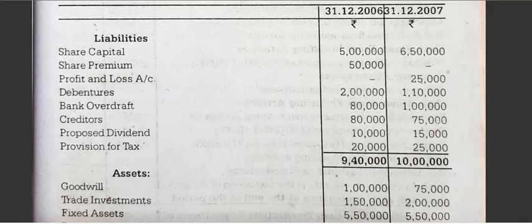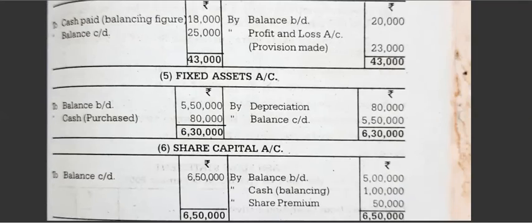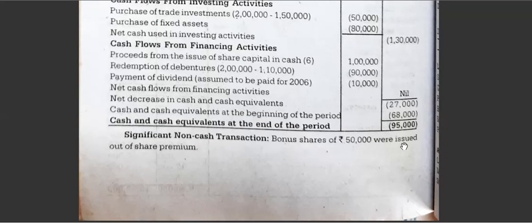So you will get the closing balance of the cash flow statement as a minus value, that is cash and cash equivalents, minus 95,000. Okay, so you will get minus 95,000, which is correct.